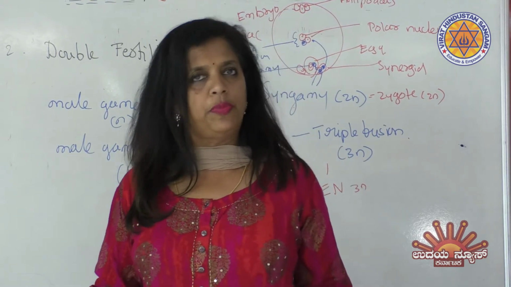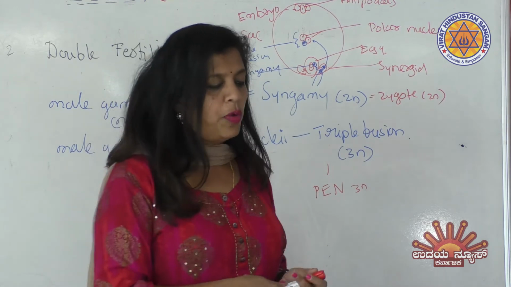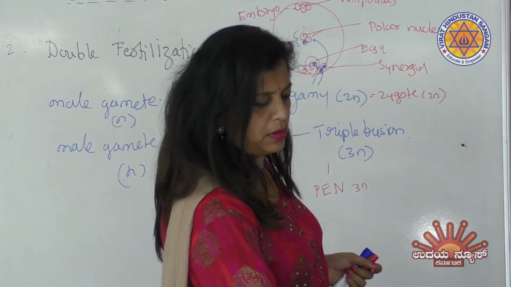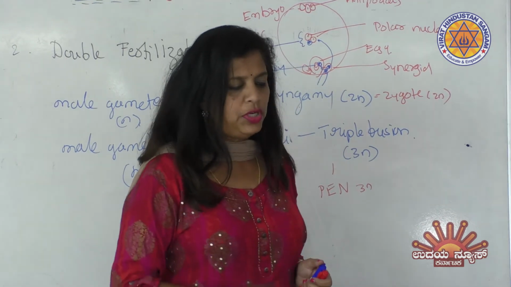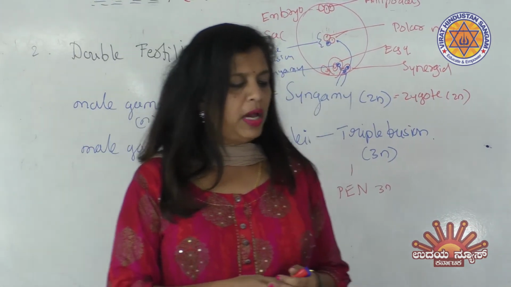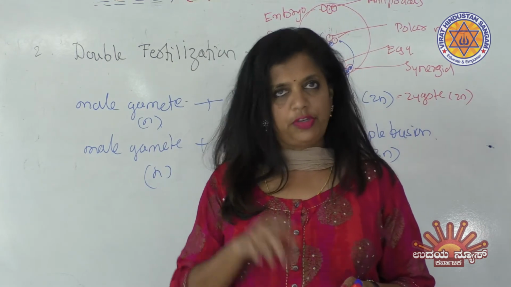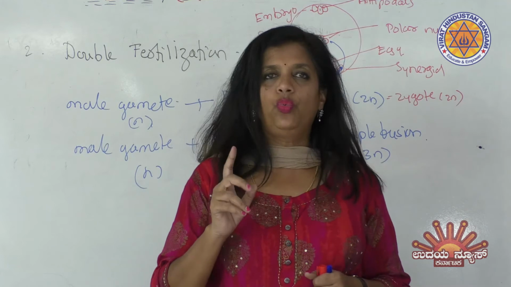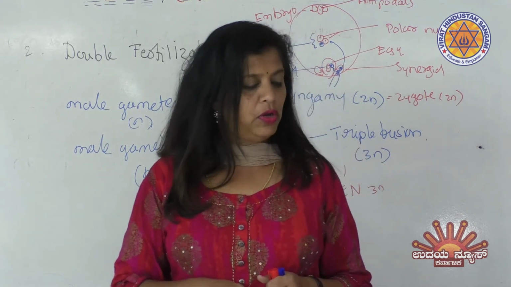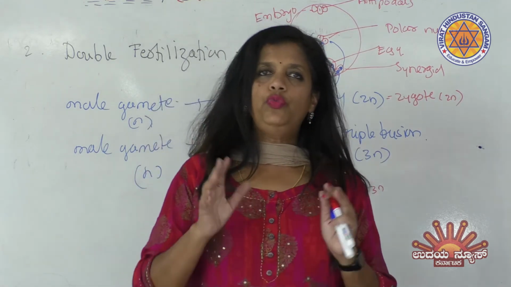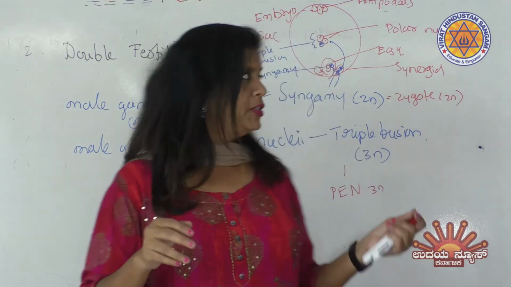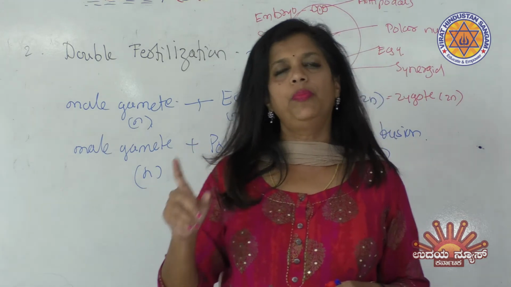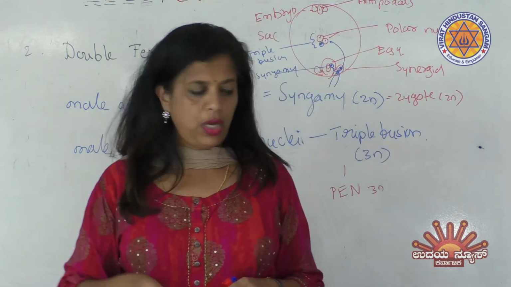Here, what they have given as options, now I will give you. The first option is the fusion of two male gametes with one egg. The union of two male gametes with one egg is a wrong option, because both the male gametes are not going to fuse with the egg itself. As you already learned, of the two, one will fuse with the egg, one will fuse with the polar nuclei. So the first option is ruled out.